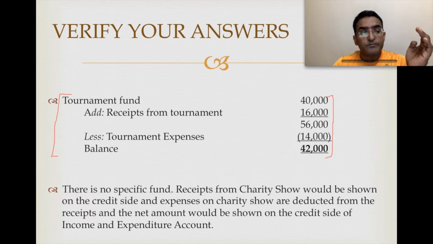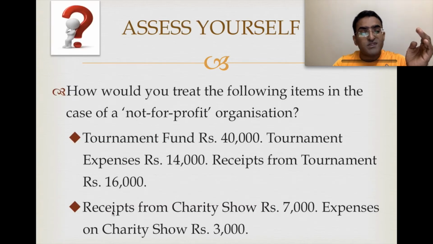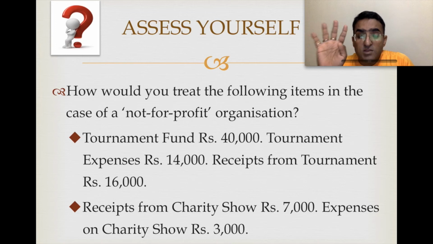Okay, now just one more example. There is a charity show conducted in your NGO or non-profit organization. Just see this. There are some receipts from the charity show, 7,000. You spent 3,000. So there is a surplus of 4,000 rupees with you. Okay, where will you show that? This is an income. It will go in the income and expenditure account, credit side, income side.